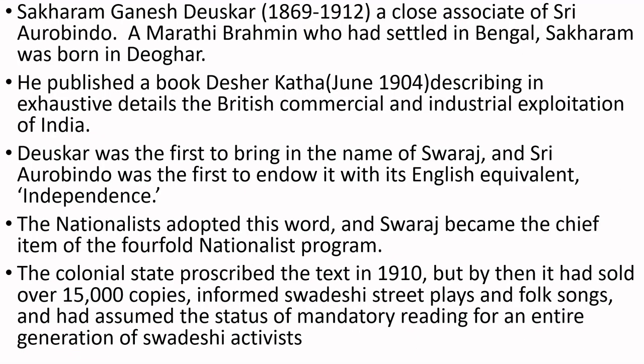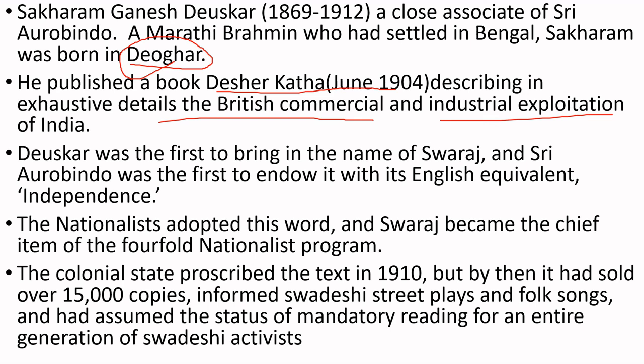Sakharam Ganesh Deuskar was a close associate of Sri Aurobindo. He was a friend of Aurobindo, from a Marathi Brahmin family who had settled in Bengal. Sakharam was born in Deoghar. He published the book Desher Katha in 1904, describing in exhaustive detail British commercial and industrial exploitation.